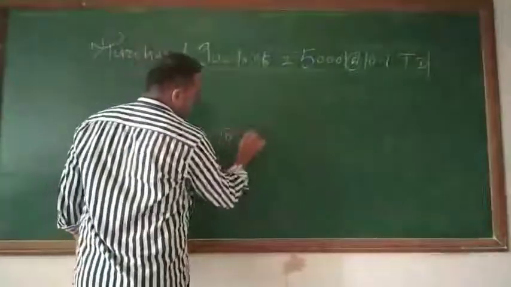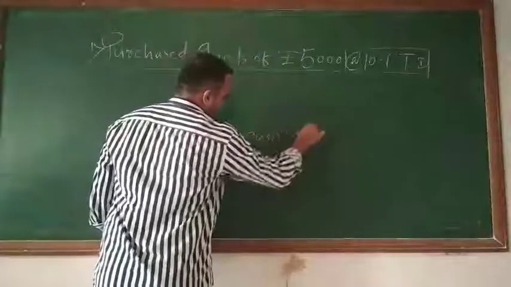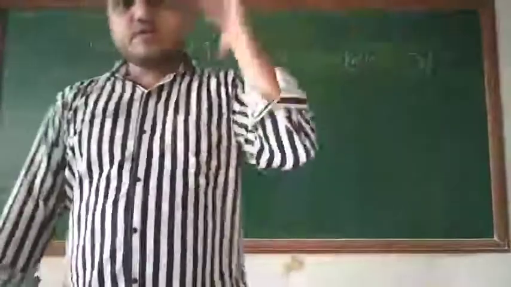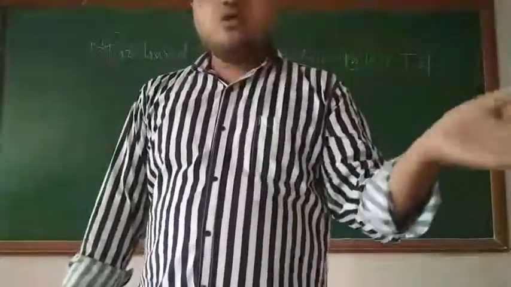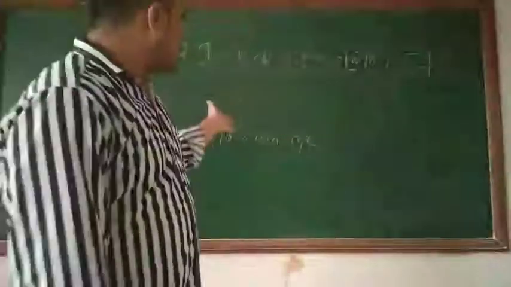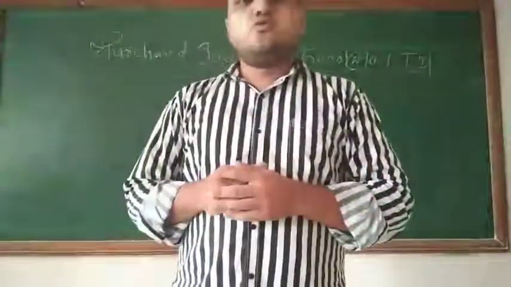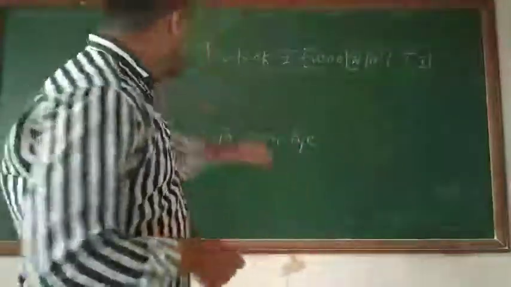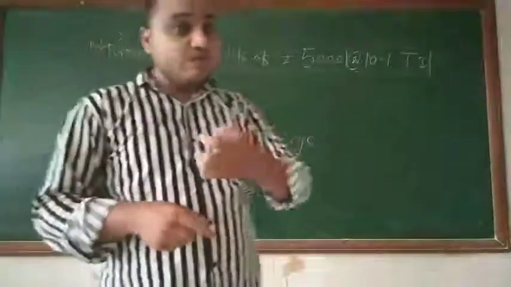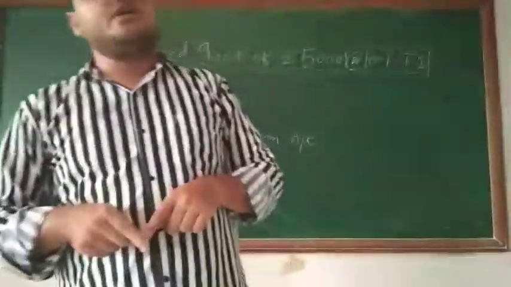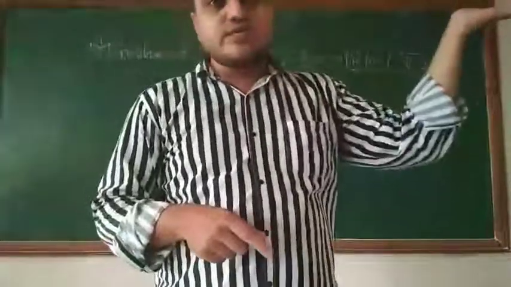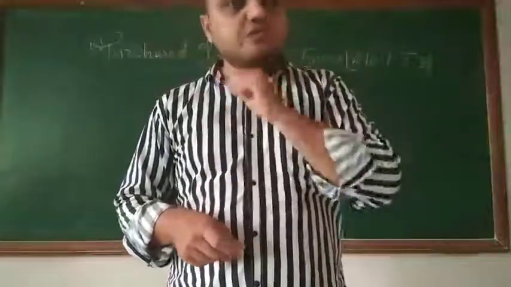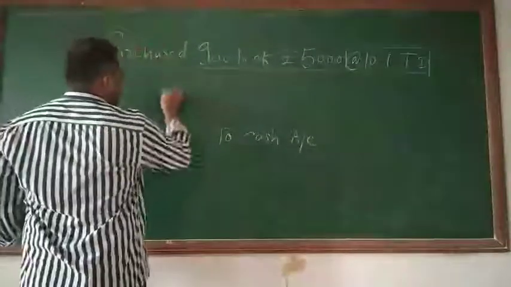So I write down here to cash account, credit side. Now students, the rule is that debit should be first and credit should be after, means second. So we have already done credit right now, but we have to write the debit also. So what to do now? Next thing, cash goes out. Anything that comes in the business, yes, you have purchased. Purchase of goods means that goods will come in the business. So as per again the rules of real account, debit what comes in and credit what goes out. Goods come in, so goods will be debited, but goods we cannot write. We will write here the purchase. So I will write down here purchase account debit.